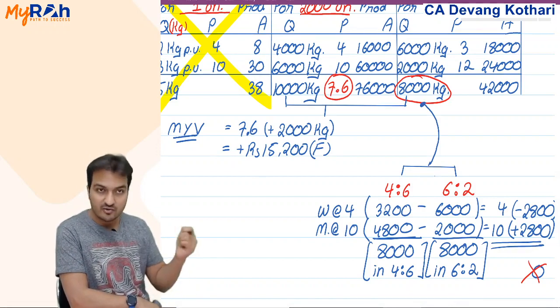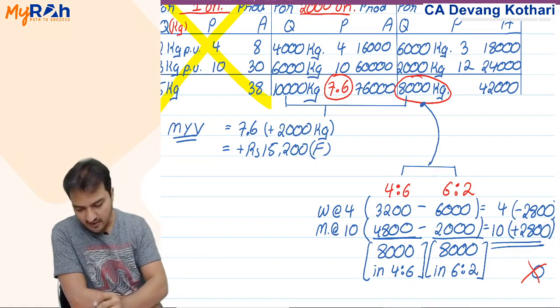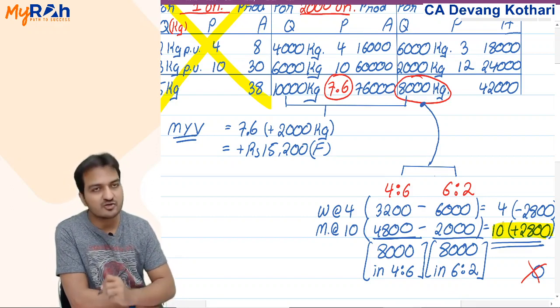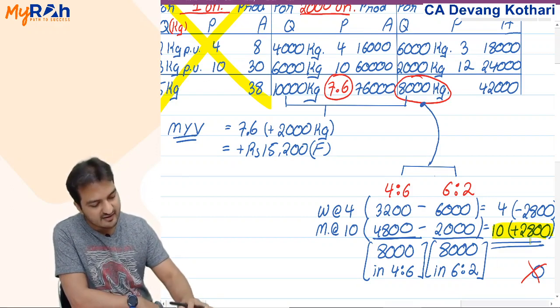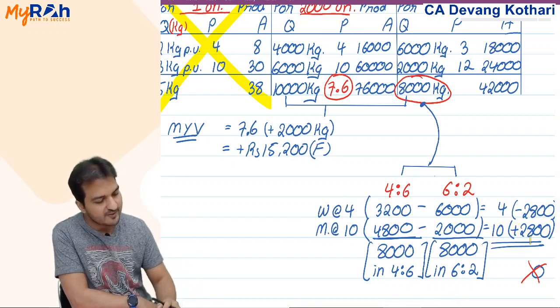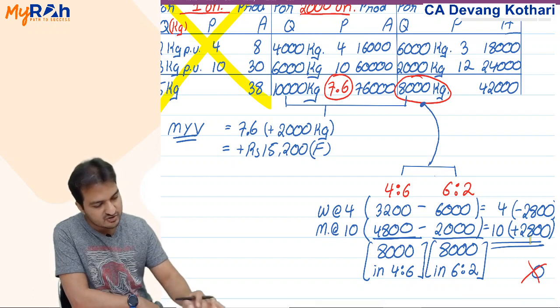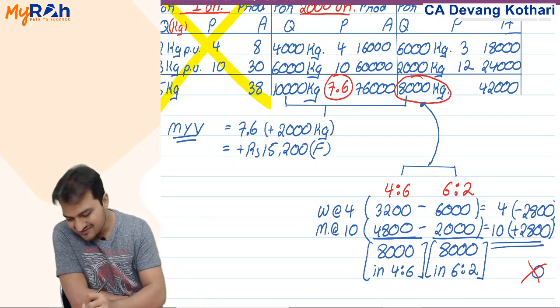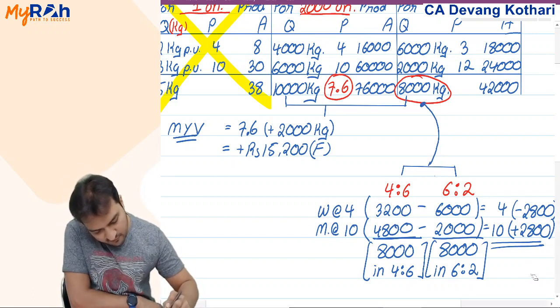So you can see that the 2,800 milk that I saved is 28,000 rupees. Against that, the 2,800 extra water that I gave you cost me 4 rupees each, that is 11,200. So the net effect is 28,000 minus 11,200, which gives me 16,800 favorable.